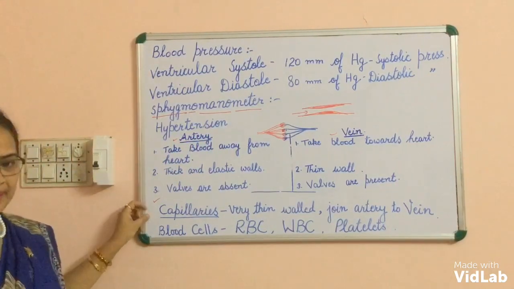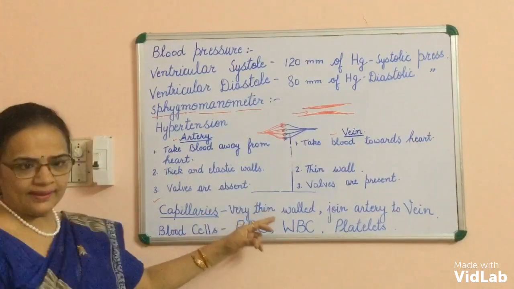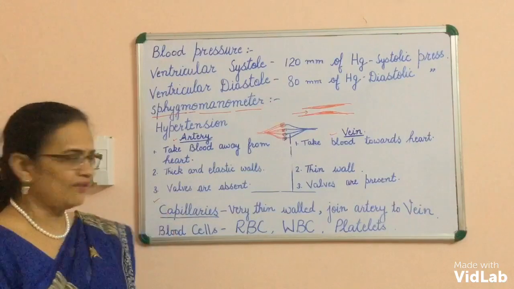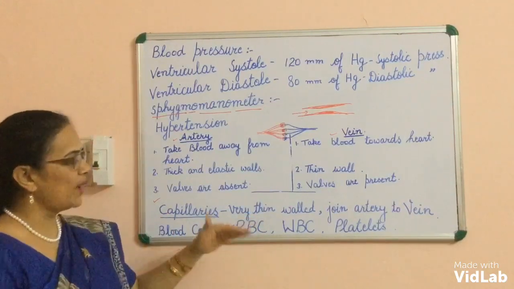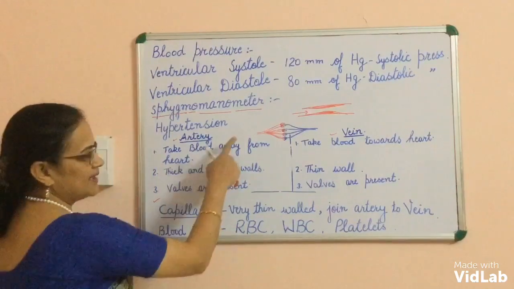Next is capillaries. Capillaries are very thin walled blood vessels. They are made up of a single cell layer, very thin walled. They join artery to the vein. In the tissue region, imagine this is the artery.